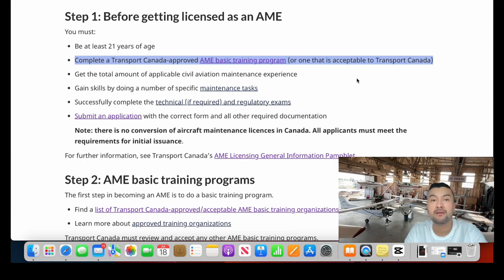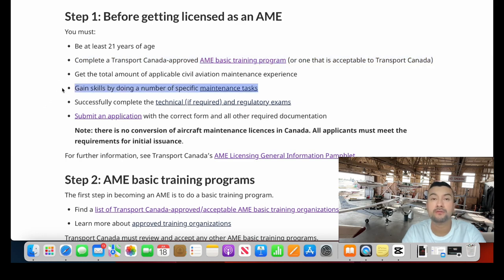In my case, and in the case of many people, they had to study here again in Canada. As far as I know, you need to complete the training here, and it doesn't matter if the structure is very similar and you have all the training, you still need the Canadian regulations. The second one is to get the total amount of applicable civil aviation maintenance experience. If you have more than 2 or 3 years, it will be okay. Don't worry about that.